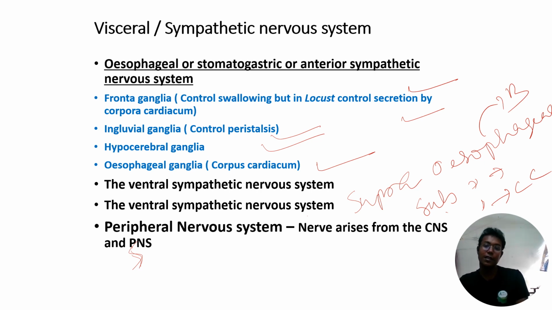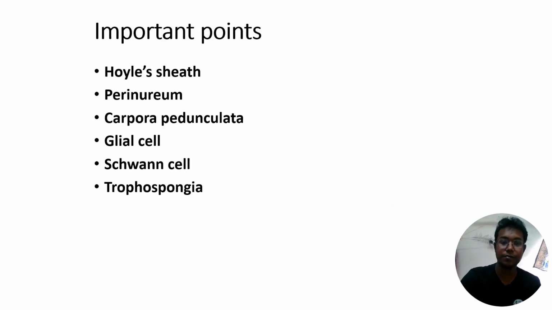Then another is the visceral or sympathetic nervous system. It consists of the ventral nervous system, the esophageal or stomatogastric nervous system, and the caudal nervous system. The caudal nervous system supplies the nerve to different tail regions, spiracles, and various abdominal regions. Then the peripheral nervous system mainly consists of the nerves that arise from the central nervous system and sympathetic nervous system. Then there are some important points you have to be thorough with.